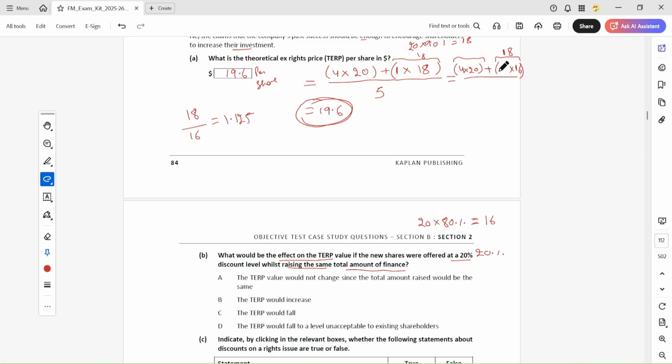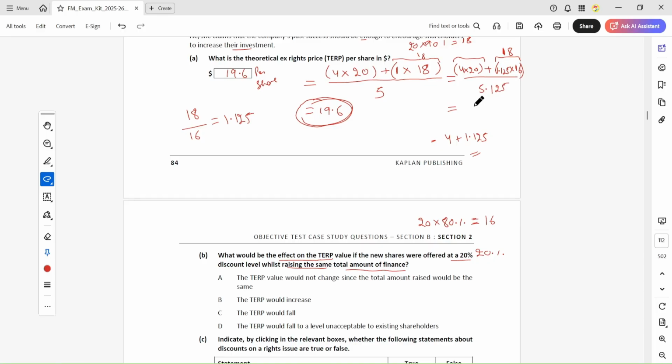0.125. So 1.125 shares we have to issue to get the same value of rights issue. Okay, so I will add this as well here. So 4 plus 4 plus 1.125 equals 5.125 here. Okay, so what is the value of TERP now?